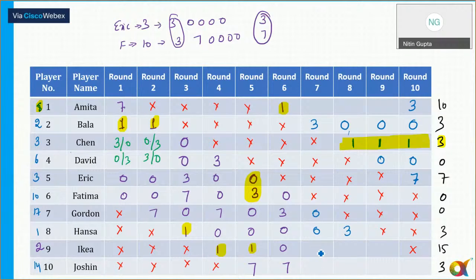Okay, I think I've written something wrong. I have not considered a few points here. So just a minute. Okay. Jocelyn is scoring some points in round 7. So if Jocelyn is getting some points in round 7 and Jocelyn is getting 3, I think the only possibility is 3. Okay. Just a minute, guys. 3 यहाँ पे नहीं था possible, and here 0, 3 is definitely done.